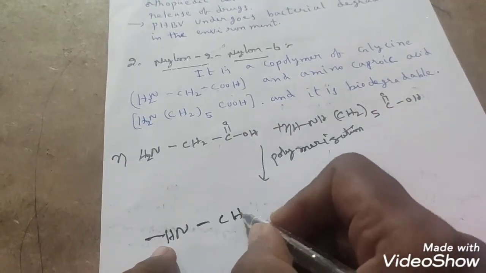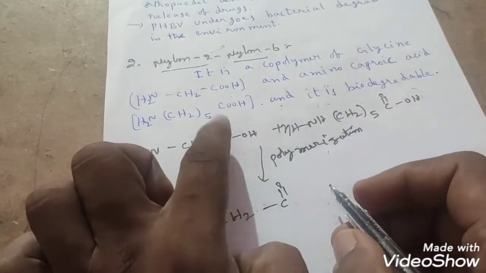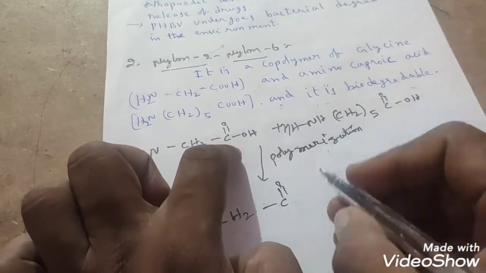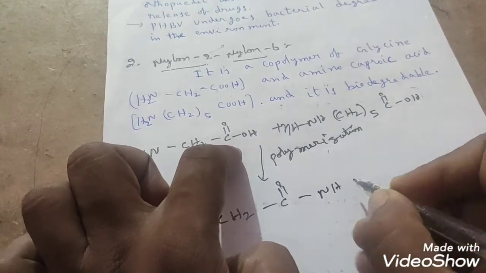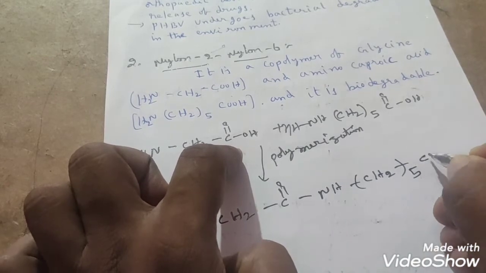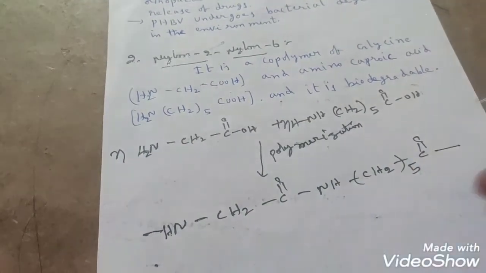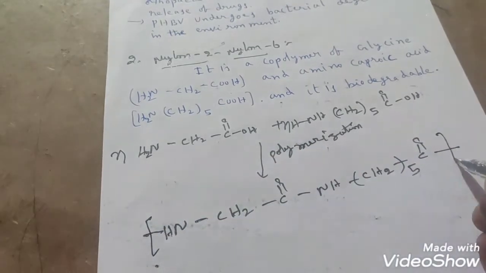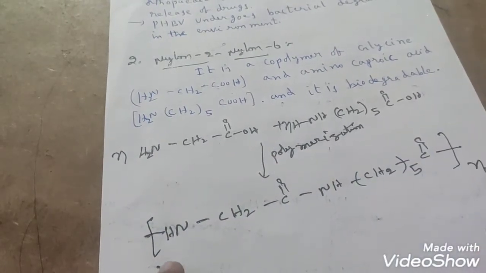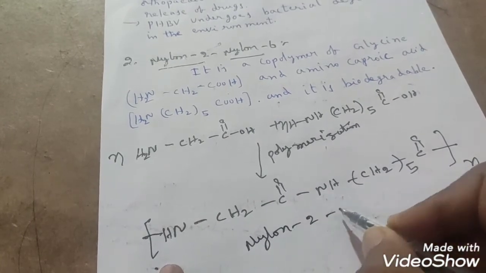And next CH2, C double bond O. This OH is removed as a water molecule. This C double bond O is attached to this NH, right? NH, CH2 taken 5 times, C double bond O. Again this OH is removed as a water molecule, so that's why I kept a bond here as it is. So this is the repeating unit, students. This is nylon 2-nylon 6.